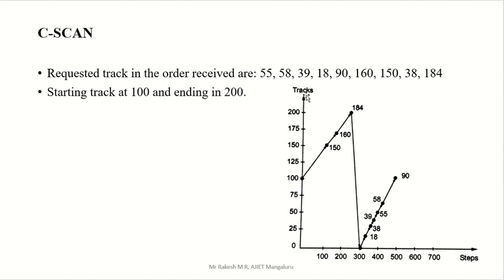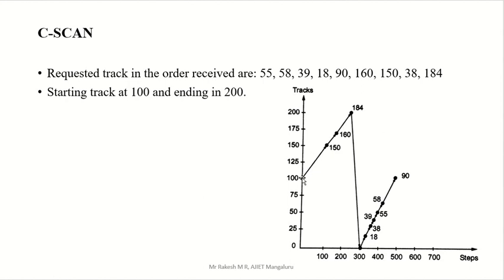You are starting at 100. Here we write in the same manner, starting from 0. The total number is 200. In between you can divide according to your requirement; this is actually not required. Just write the steps and start from 100, because it is given that you start from 100. As I suggested in the previous algorithm, try to go in an increasing manner.